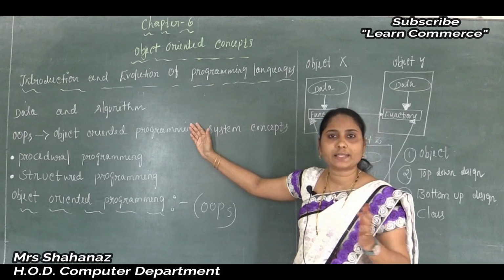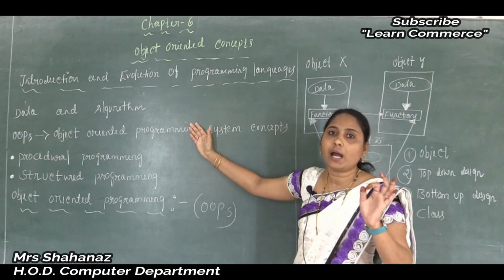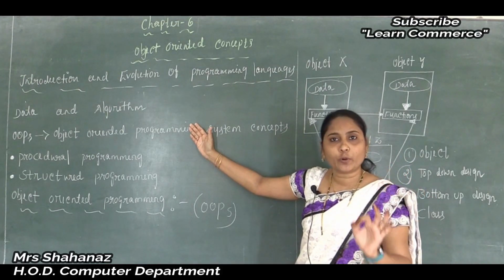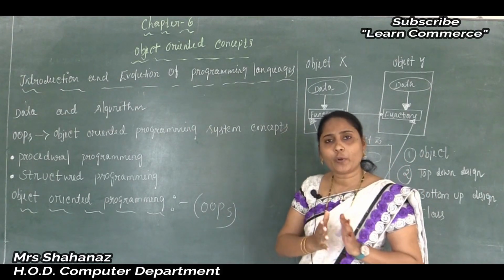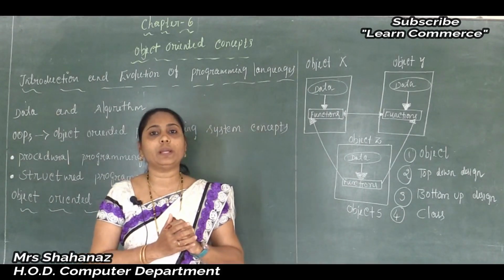Some examples: procedural and structured programming languages are called the traditional programming languages. A simple program we can solve by using structured and procedural programming languages.